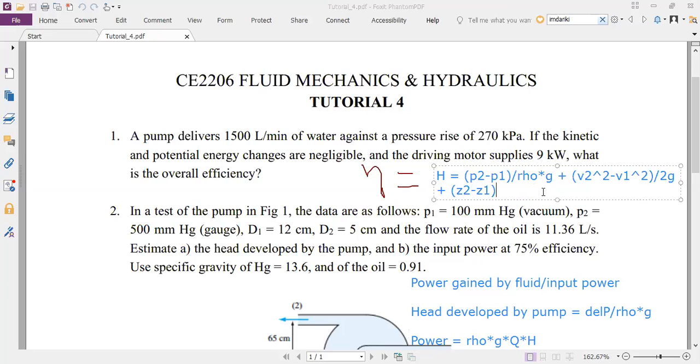So the problem statement is saying if the kinetic energy change is negligible, which means V2 square minus V1 square is negligible, that becomes 0. And potential energy changes are negligible, which means Z2 minus Z1 is negligible. So therefore you get rid of these two terms. You are left with H equal to P2 minus P1 by rho G. So you can use that in this equation, solve for the power, and then put that back into the equation: efficiency eta equal to power gained by the fluid divided by input power, and that will give you the efficiency. Is that okay? Any questions?